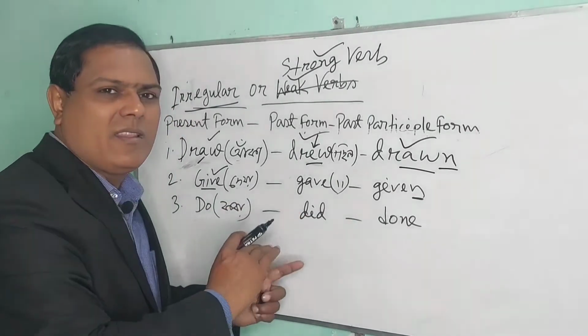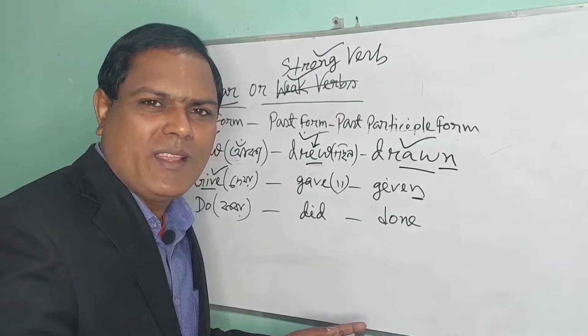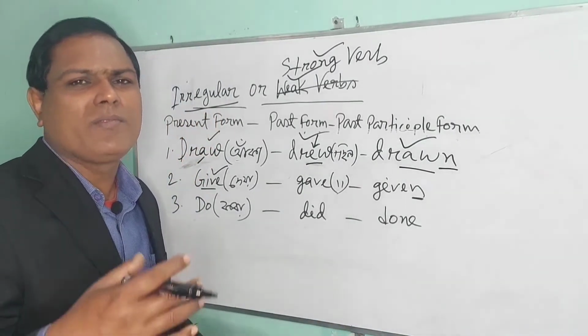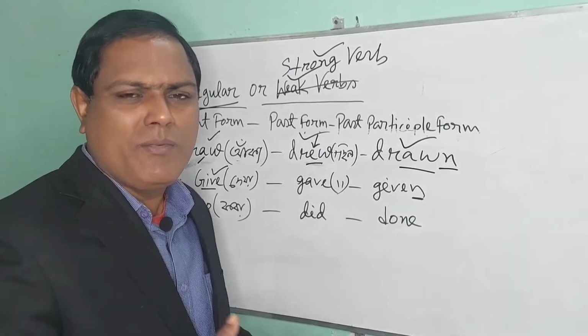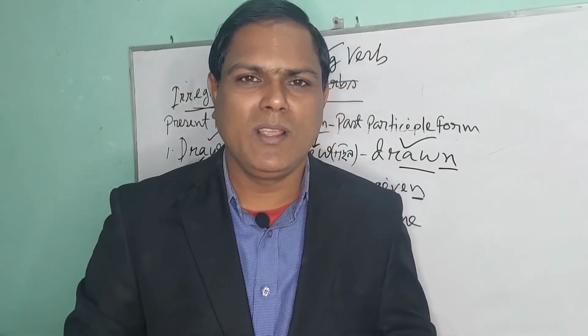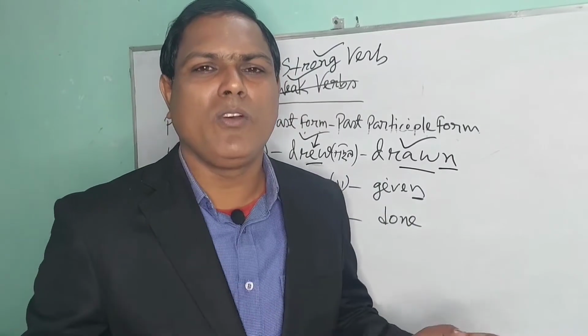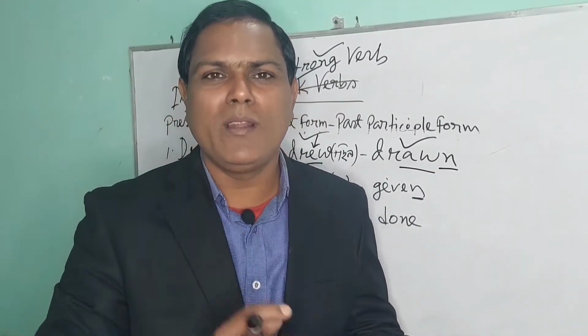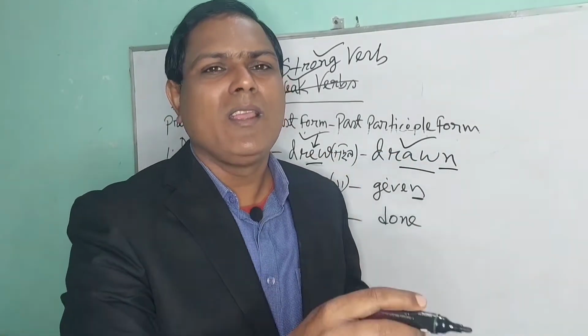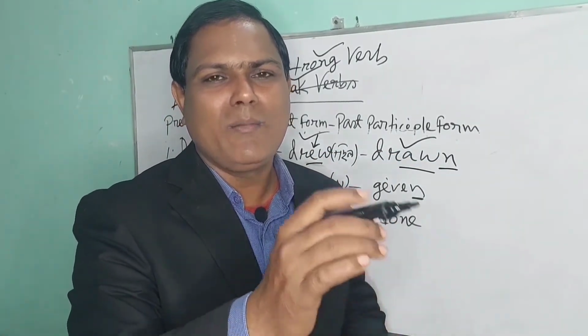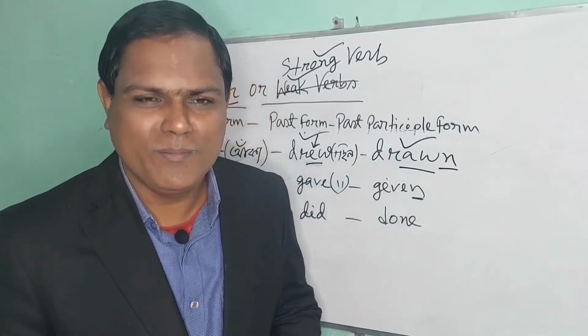Do, did, done, they are also different. So different verbs are few. If you memorize, I think, 50 to 100 verbs, you will be able to memorize all the verbs, because once you know 100 verbs, if you find a new verb, you can add ed in the past and past participle form.